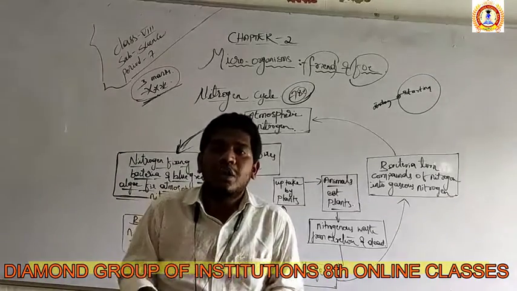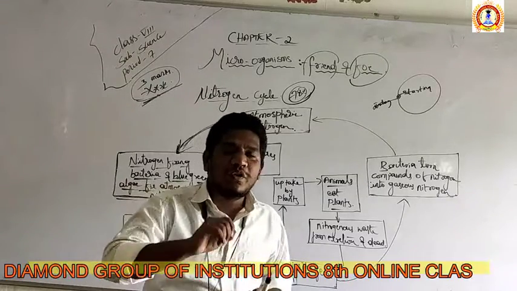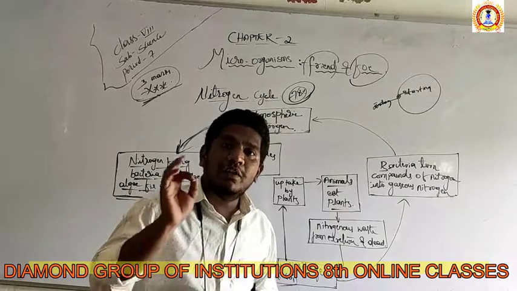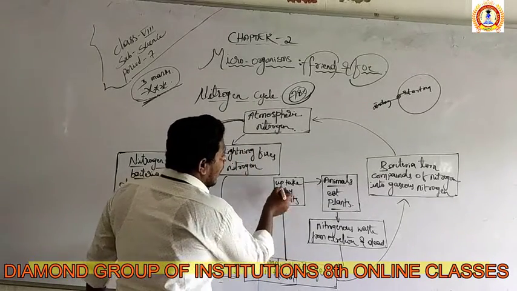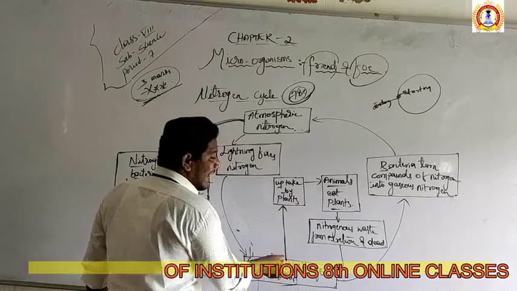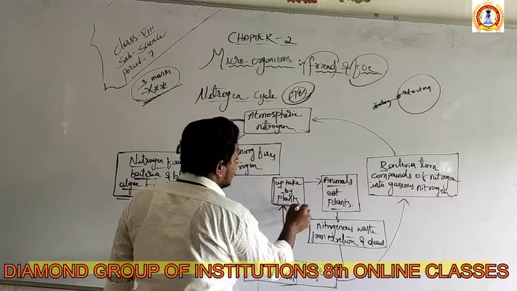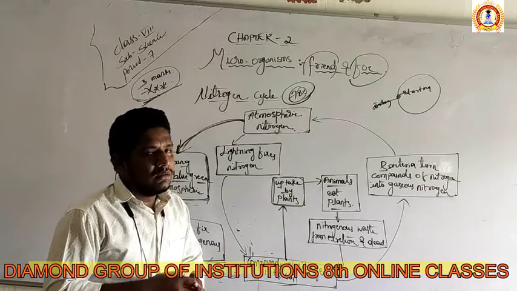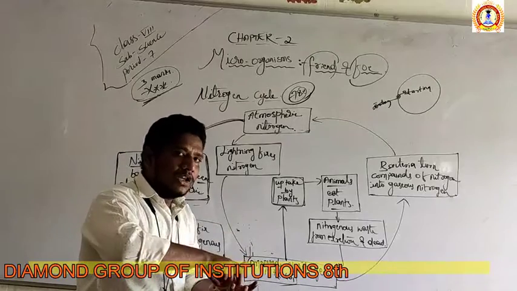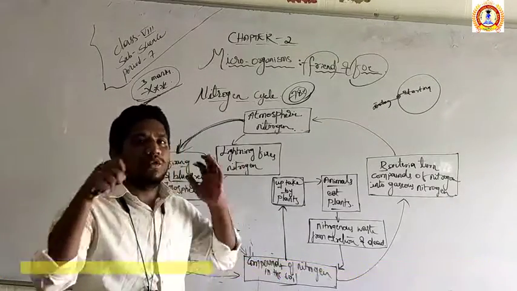And who will grow on the soil? Of course, the plants will grow on the soil. What do the plants require for their growth? The plants again require nitrogen. See here, nitrogen is uptaken by the plants. Now the plants grow here. The soil is converted into fertile soil. It has nitrogen. Again, on the soil, plants are growing. Now the plant is taking that nitrogen.